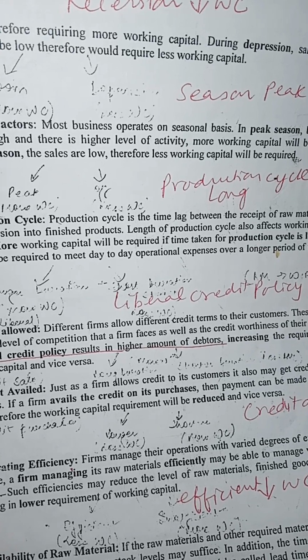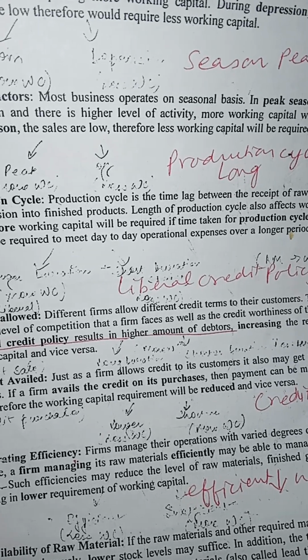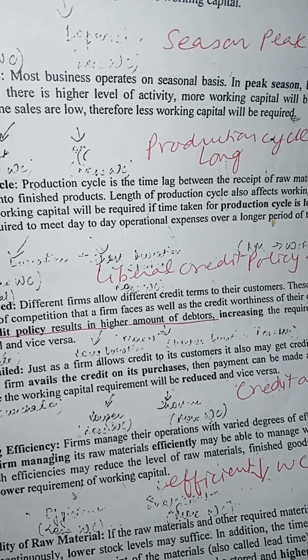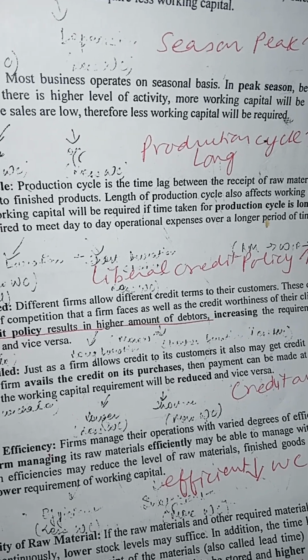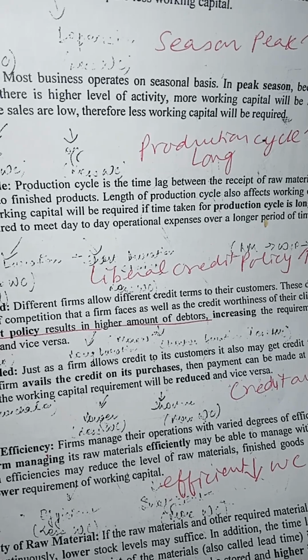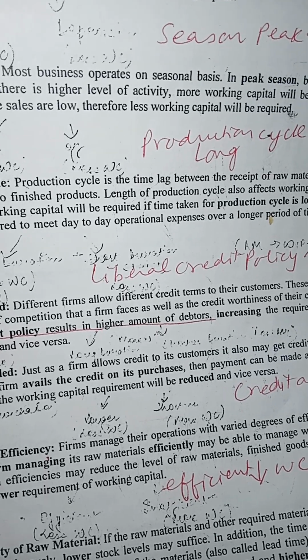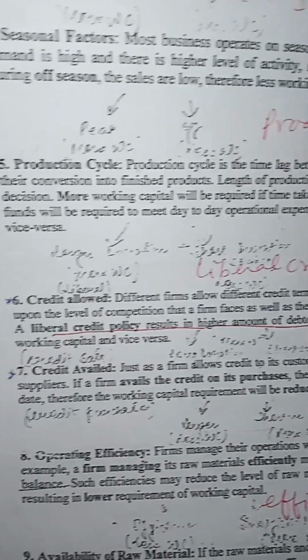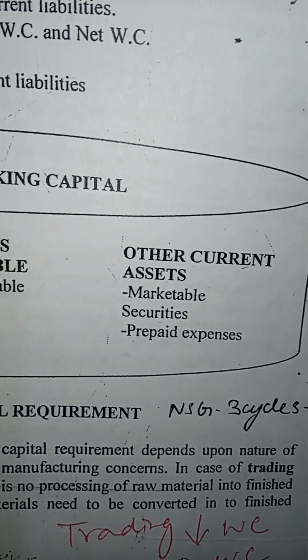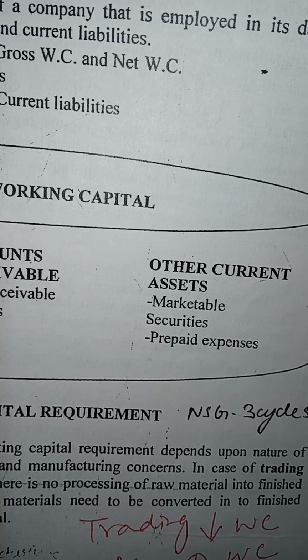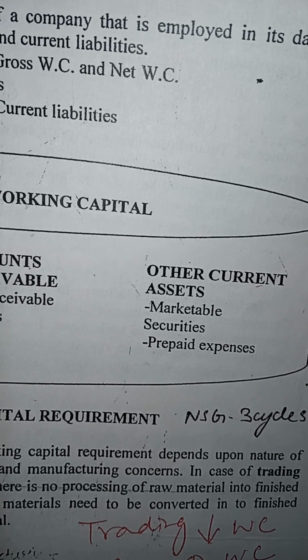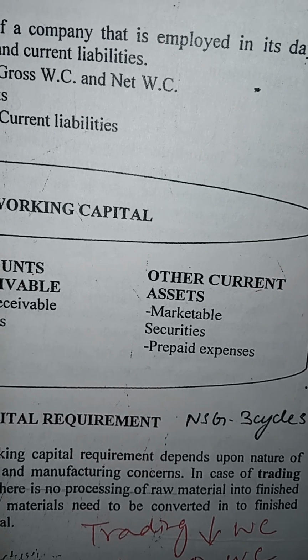Business cycle. Working capital requirement of a firm depends upon the variation in the economies. During boom condition, business activities result in a need for larger cash and higher inventories requiring more working capital. During depression, sales as well as production will be low, therefore it would be a requirement of less working capital.